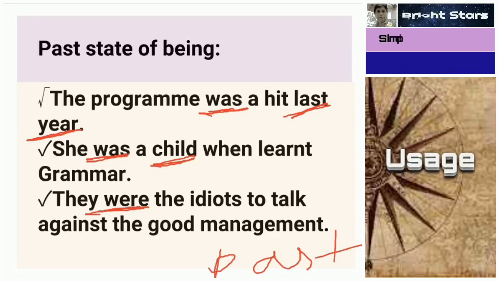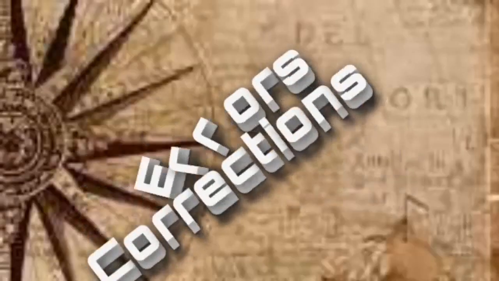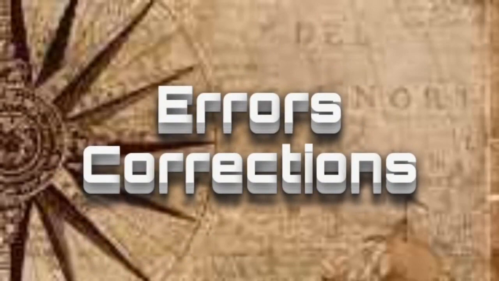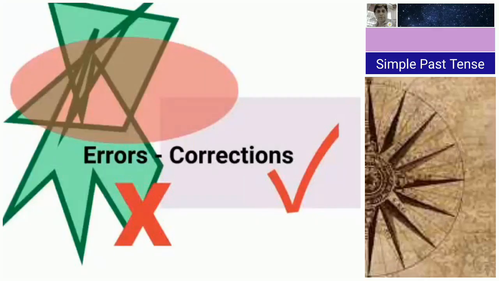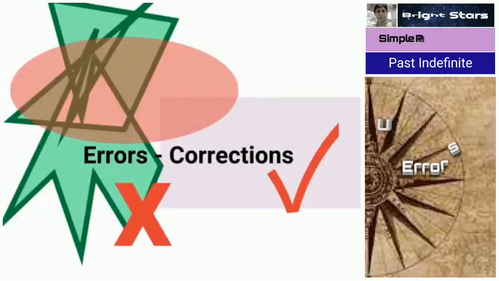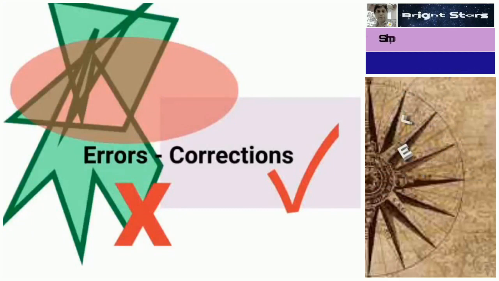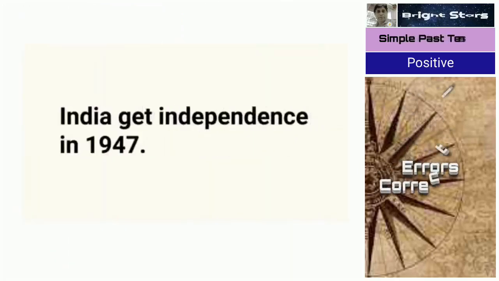Errors and corrections, very important. We make these mistakes while writing or talking, so we practice them.